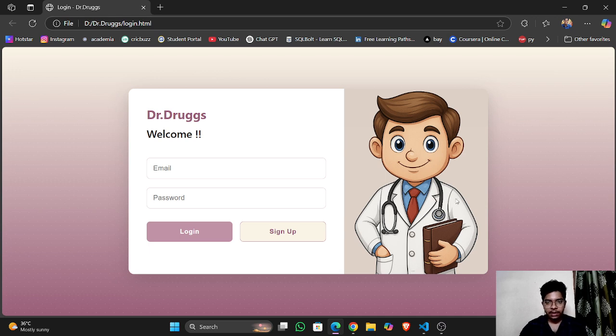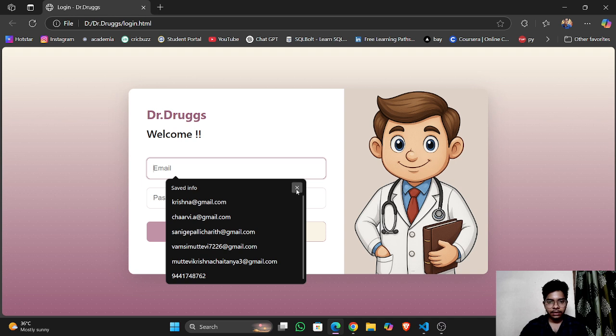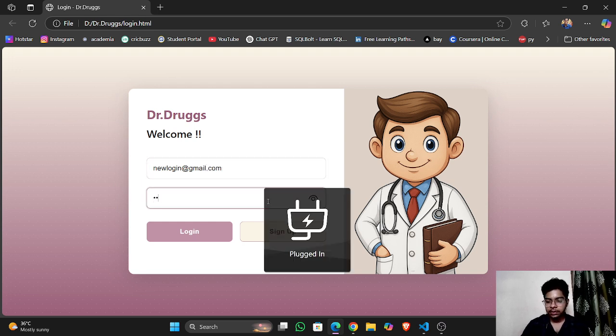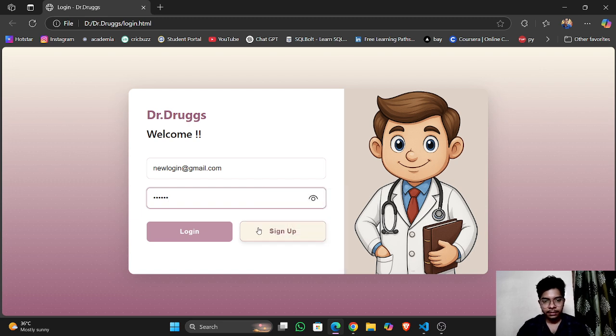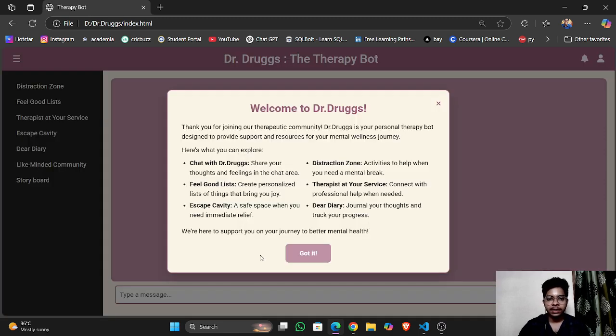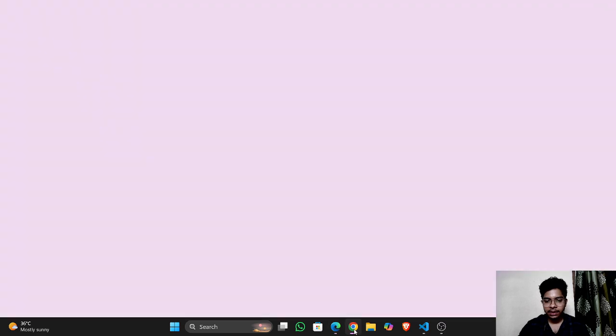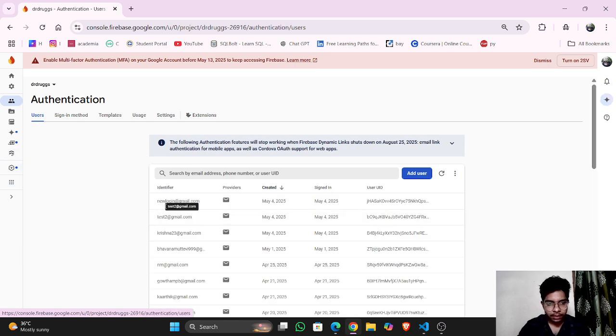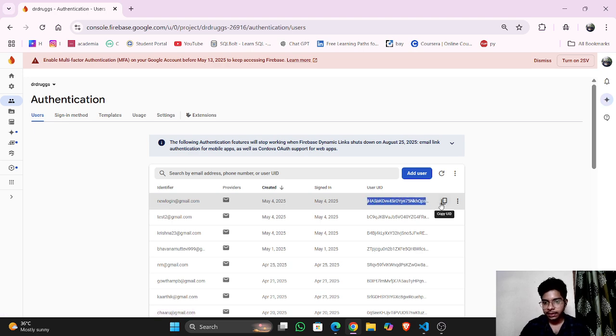So this is our login interface. For time's sake, let's create a new login, name new login at the rate gmail.com, and give a password to it. Yay, it has been created. Once, let us check in the cloud database. Yeah, the new login has been created and a unique user ID has been allocated.